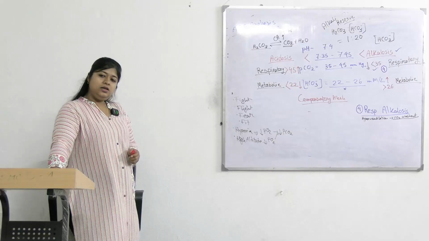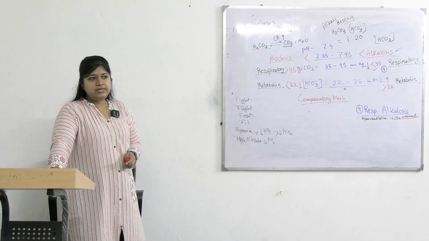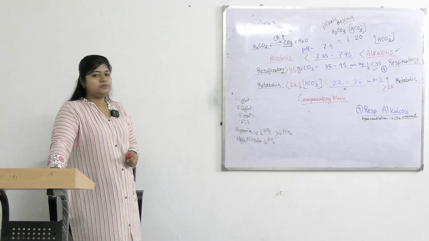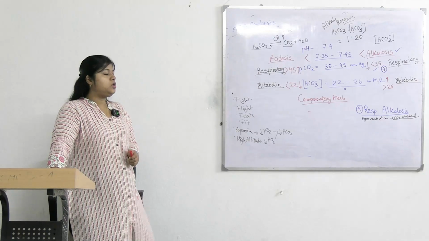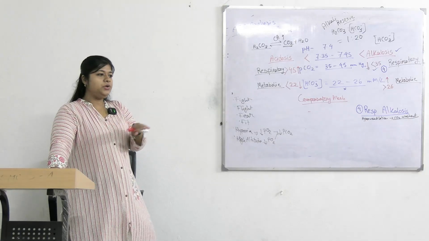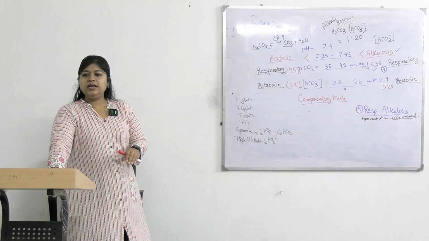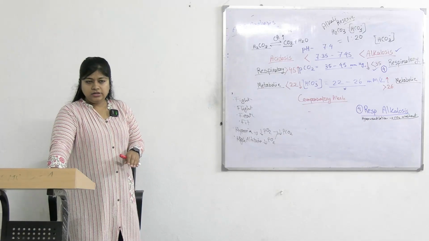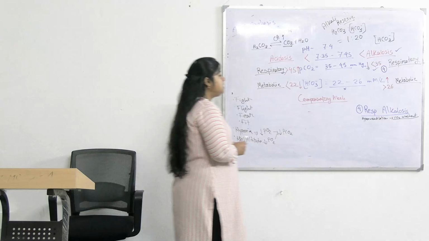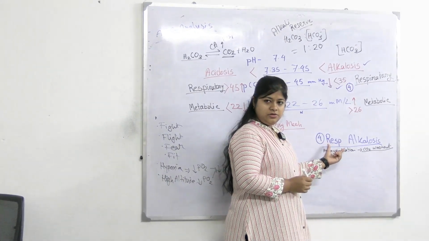It is alkalosis. So, buffer will try to produce more acid. Why more acid? Alkalosis. So, to balance the excess alkali, body will try to increase the acid load or will try to decrease the alkali. Right? See, it is respiratory alkalosis.